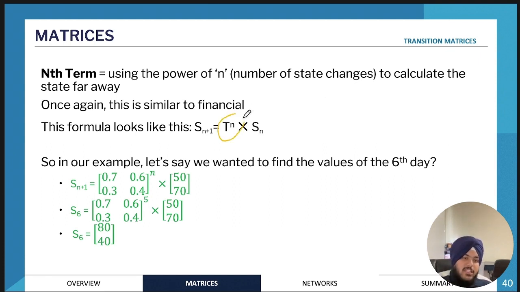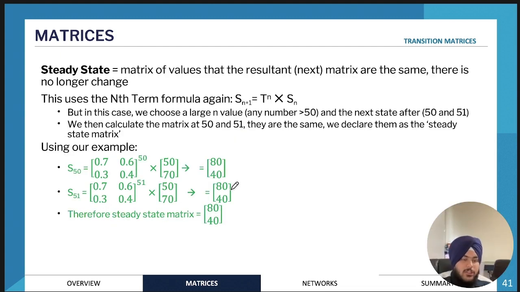Instead, you can use T to the power of n times S to the power of 0. So if you want to find S to the power of n plus 1, it would just be the transition matrix to the power of n times the initial state matrix. So very similar to financial maths. For example, here we want to find the number of people on the 6th day. That will be S to the power of 6, which is equal to the transition matrix to the power of 5 times the matrix. Again, you would do this on your CAS. So very straightforward.